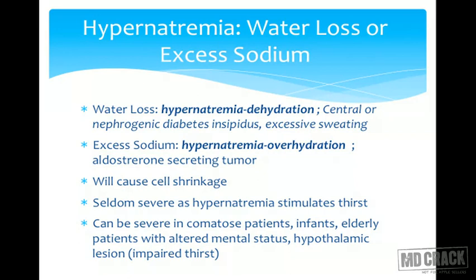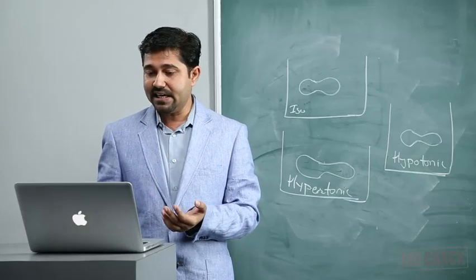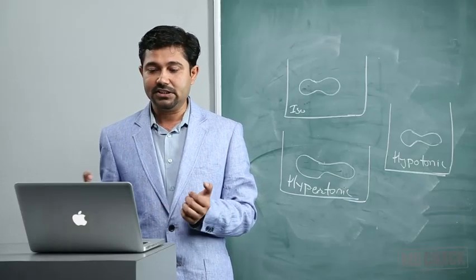And when the person drinks water, the hypernatremia will get corrected. But hypernatremia can be critical in patients who do not have good access to water, or whose hypothalamic thirst centers are damaged, or in the comatose person, or infants who are not able to have ready access to the water. So in this case, hypernatremia can be a serious condition.